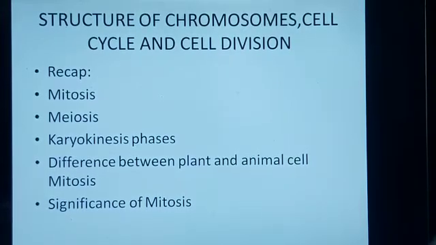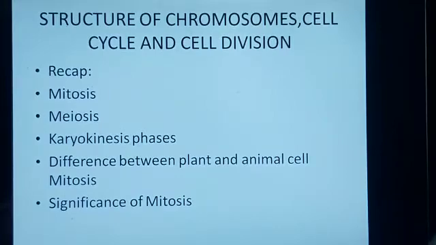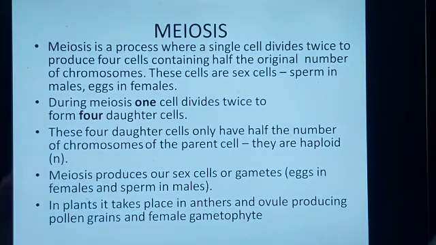This is Veena teacher. We are in the chapter Structure of Chromosome, Cell Cycle and Cell Division. In previous module, we saw mitosis, meiosis, karyokinesis phases, that is prophase, metaphase, anaphase and telophase. We saw difference between the plant and animal cell mitosis, and we saw the significance of mitosis. In today's module, we're going to start with meiosis.